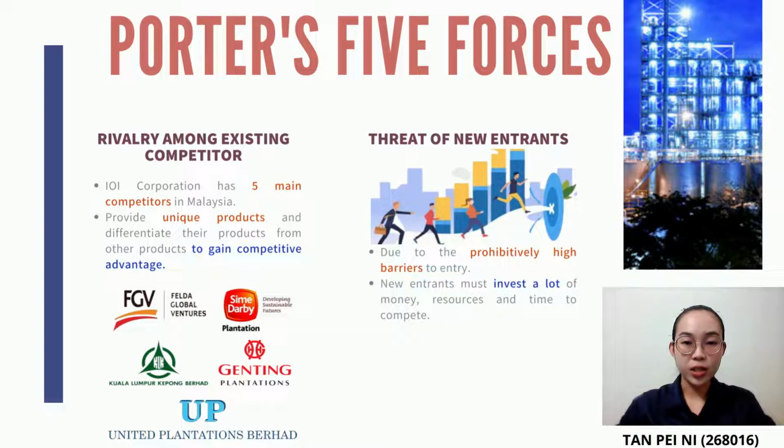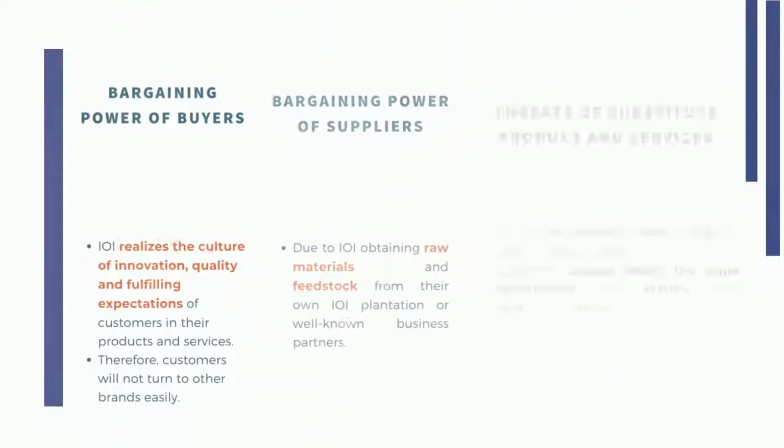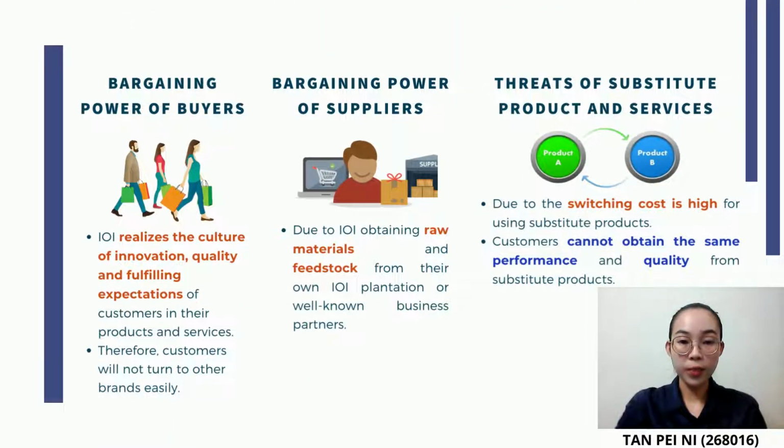The second one is threat of new entrants. This threat is minimal for IOI Corporation due to the prohibitively high barriers to entry. For example, new entrants must invest a lot of money, resources, and time to compete. The third is bargaining power of buyers, which is lower for IOI Corporation because IOI realizes the culture of innovation, quality, and fulfilling the expectations of customers in their products and services. Therefore, customers will not turn to other brands easily.